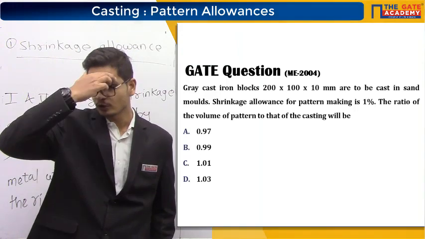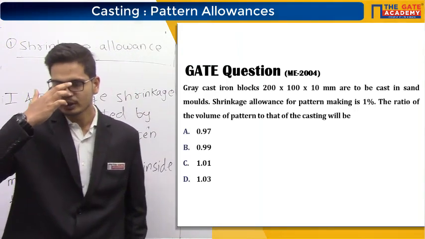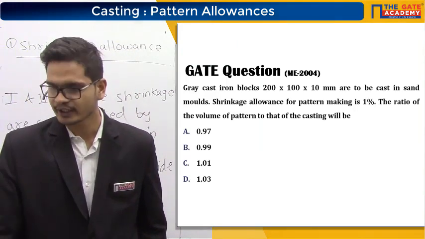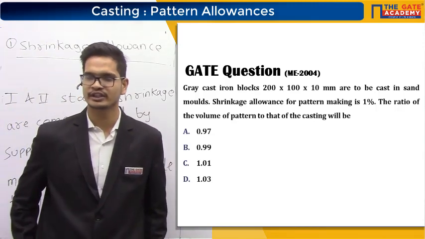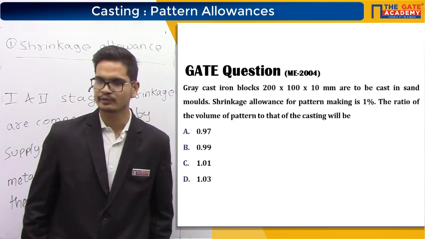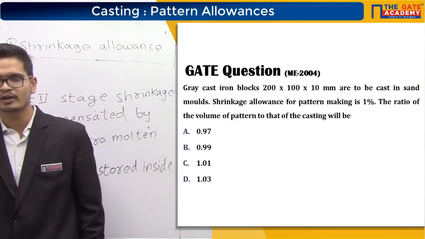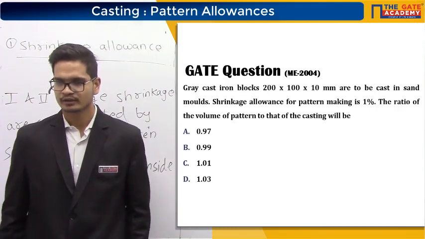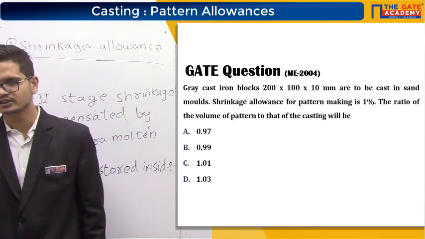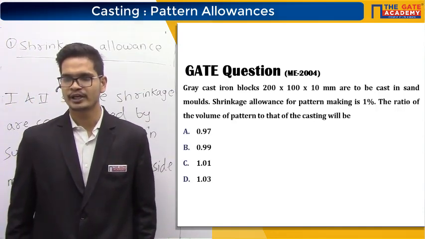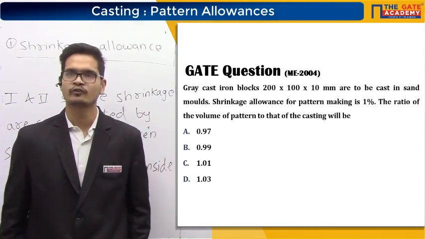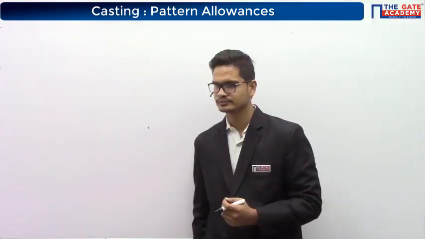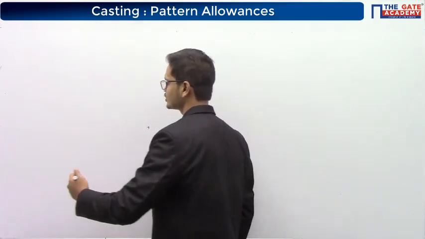Tell me the answer for this question. GATE 2004. Grey cast iron blocks, 200 by 100 by 10 mm are to be cast in sand molds. The shrinkage allowance for pattern making is 1%. The ratio of volume of pattern to that of casting will be. See, they are asking the volume of pattern to volume of casting.